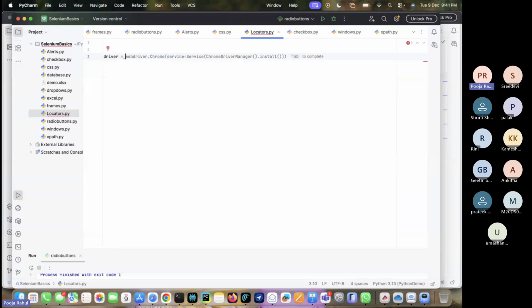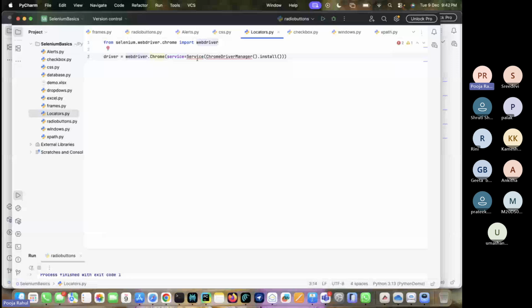I already know this, guys, that's why I'm not explaining anything. I am just initiating the WebDriver. Suppose you want to talk with this browser, Chrome or Safari or anything, we need some medium between Selenium and the browser, right? That is what we call the driver. The driver acts as a bridge between Selenium and the browser. Whenever we want to talk with a browser, we talk with the driver, and the driver talks to the browser. This is the standard thing to import.